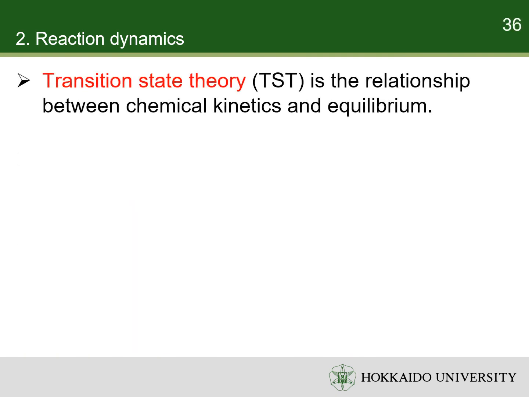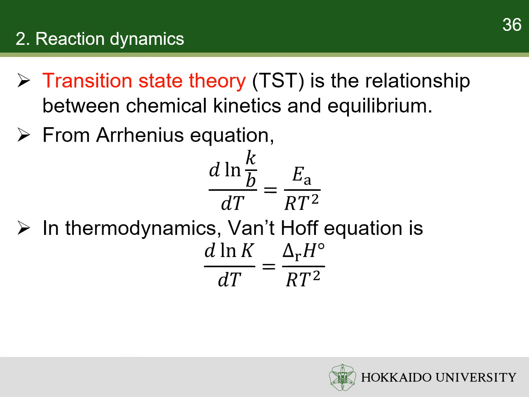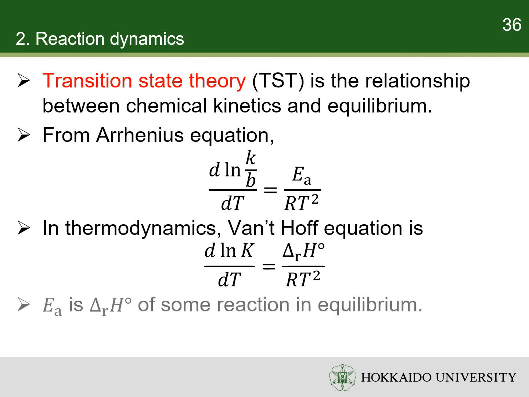Another theory to explain the temperature dependence of rate constant is transition state theory. It focuses on the relationship between chemical kinetics and equilibrium. The transition state theory is inspired by the similarity between the temperature dependencies of rate constant and equilibrium constant. The latter is known as Van't Hoff equation. So, the activation energy should play the role of the enthalpy of a reaction in equilibrium.